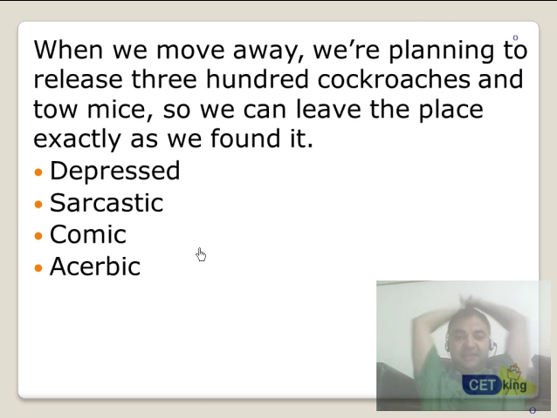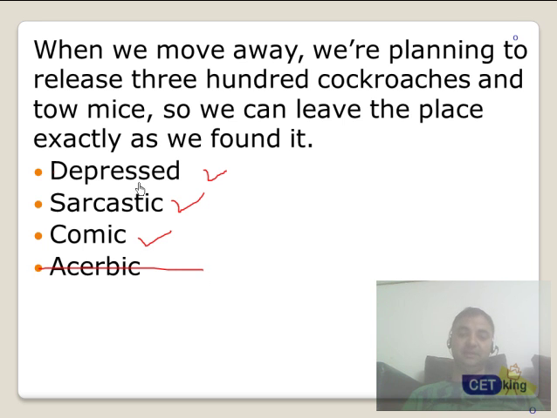When we move away, we are planning to release 300 cockroaches and 2 mice, so we leave the place exactly the way we found it. Alright, now we're talking about the place. Depressed, okay, maybe possible. Sarcastic, yes. Comic, maybe true. Acerbic, no, he's not using bad language. Depressed, no. Sarcastic or comic.